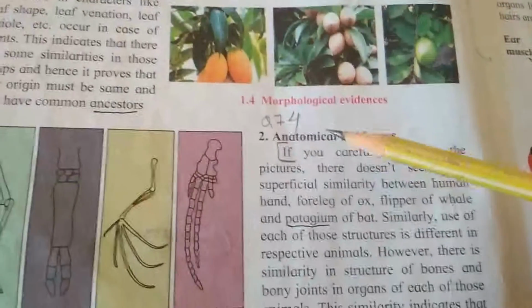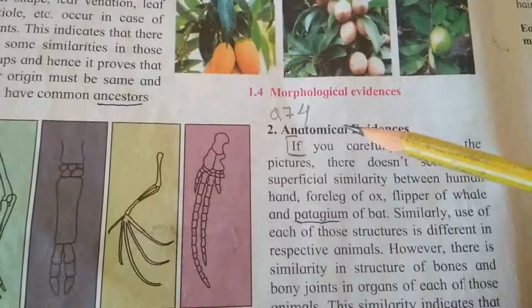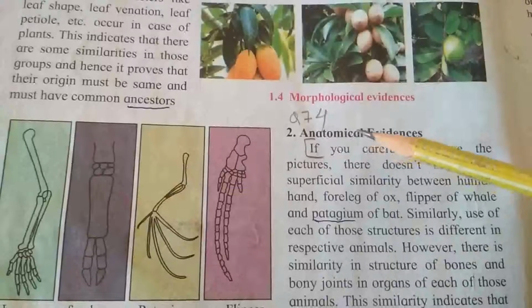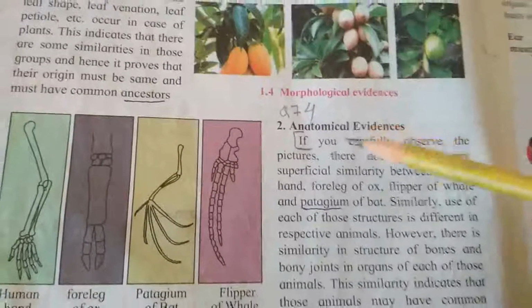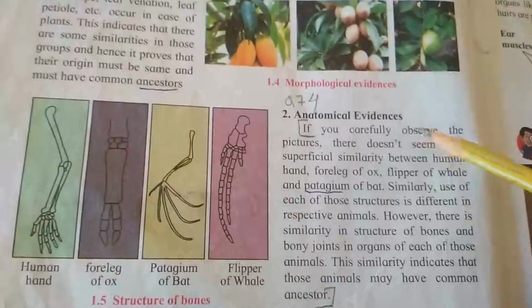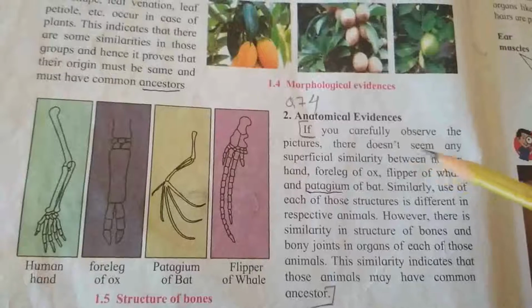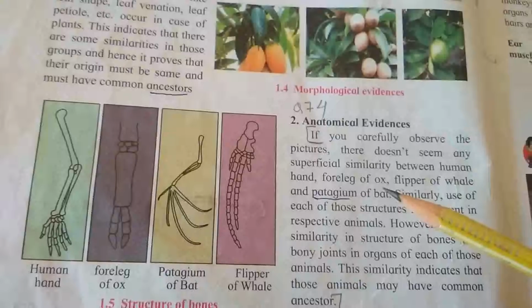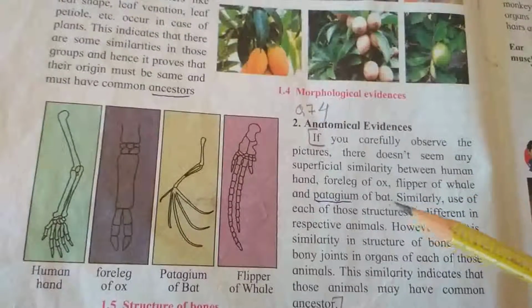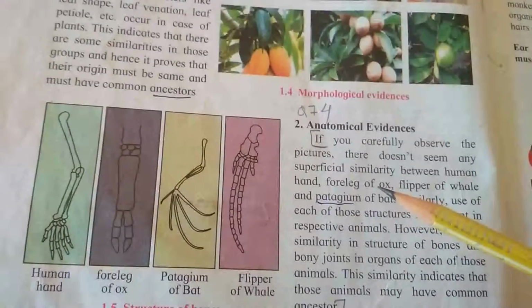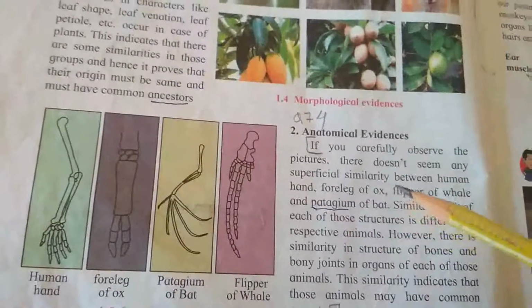The second one is anatomical evidences. Anatomy means the scientific study of the structure of human and animal bodies. If you carefully observe, first you observe the structure of bones. In the pictures, there doesn't seem to be any superficial similarity between the human hand, the foreleg of an ox, the flipper of a whale and the patagium of a bat. Patagium means a fold of skin between the forelimbs and hind limbs on each side of a bat.